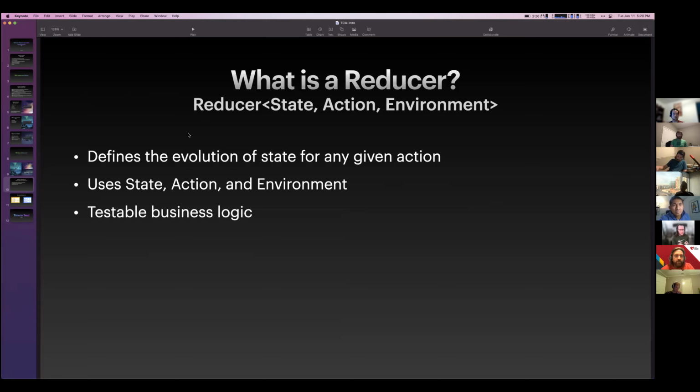Ideally, you can create the state, action, environment, and then you can create the reducer. After that, you have full testable business logic that you can write tests on even before you get to the view. So it's really nice. Really, there's not going to be any external business logic, except maybe if you're doing something in a view and that happens to change and send an action to the store. But most things where state changes will happen in the reducer.